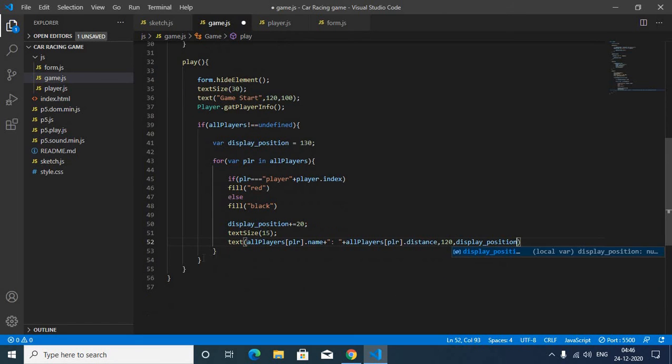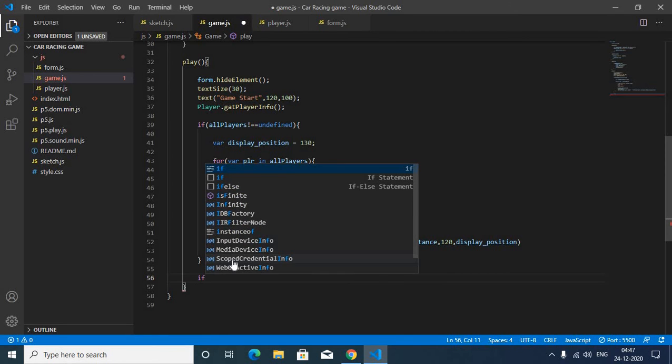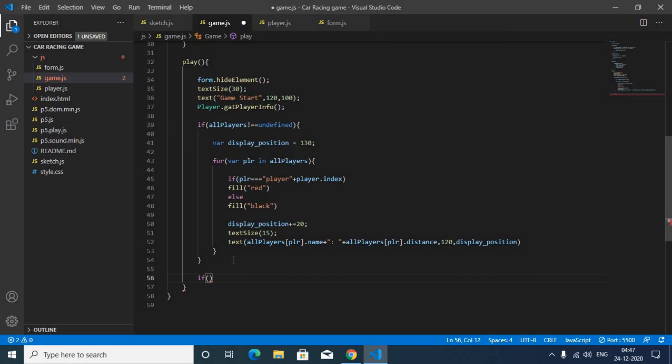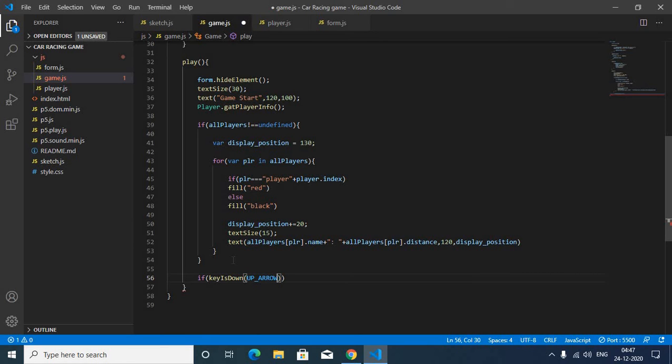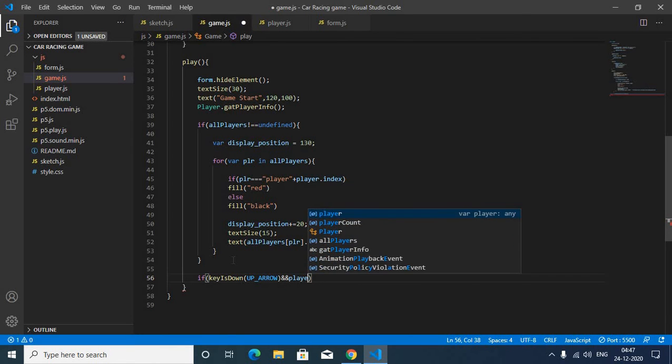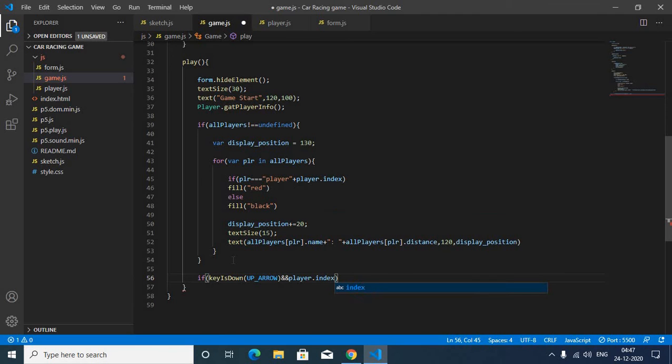Now after this we are going to write an if condition: if key is down, and which key, the up arrow, and player dot index is not equal to null.